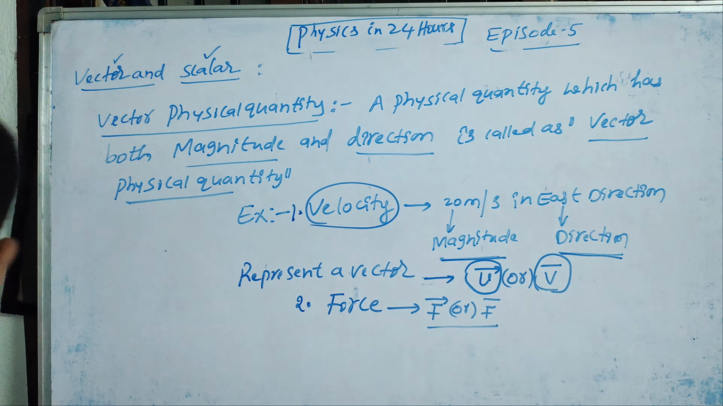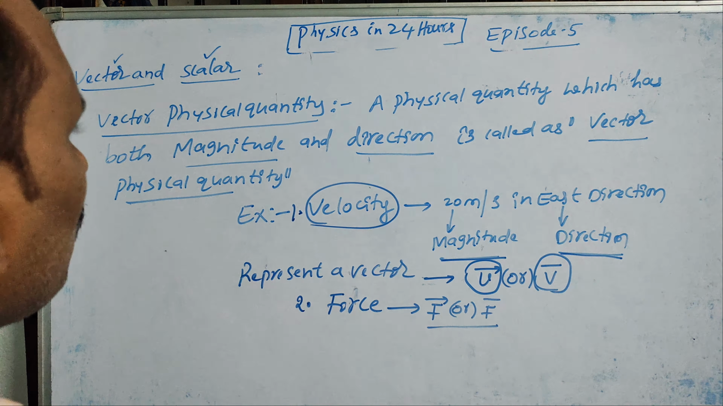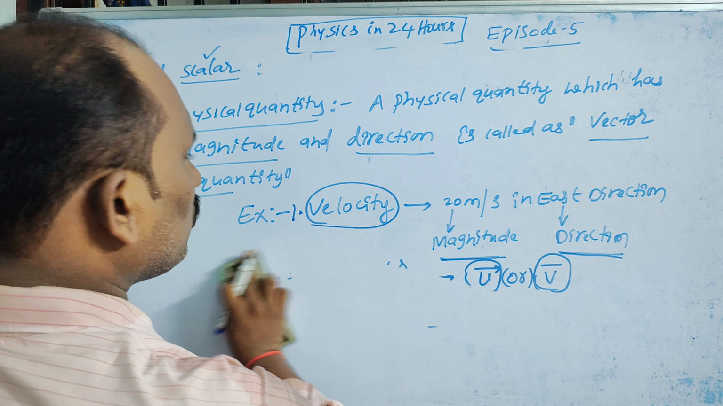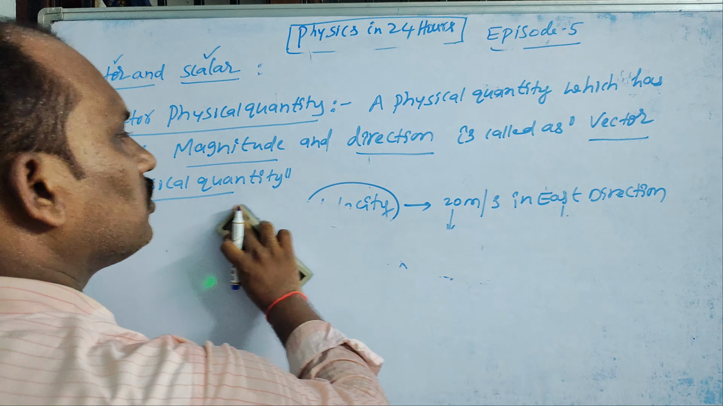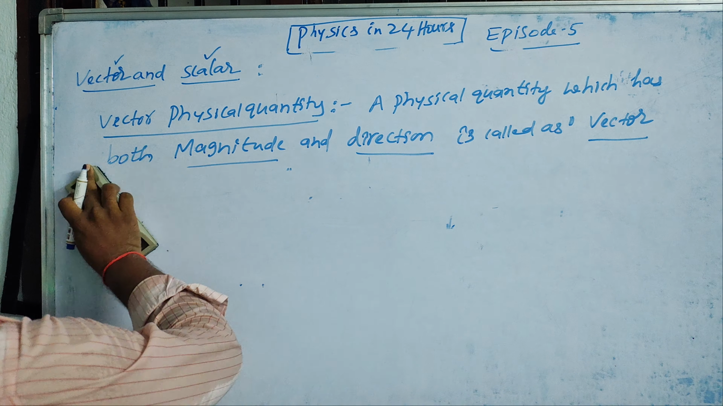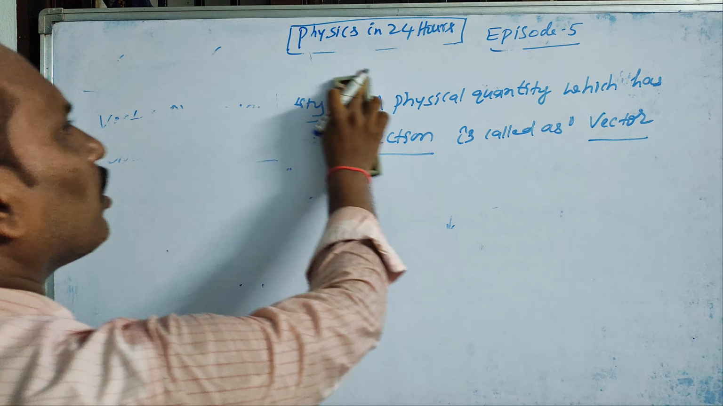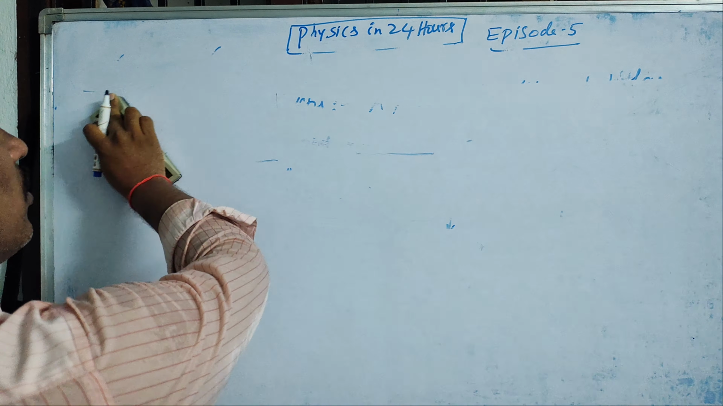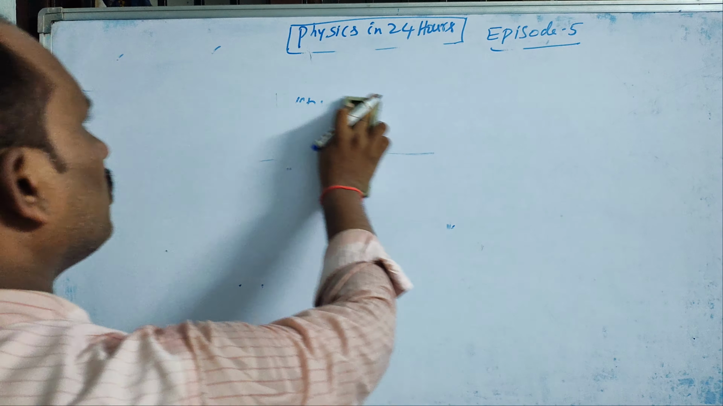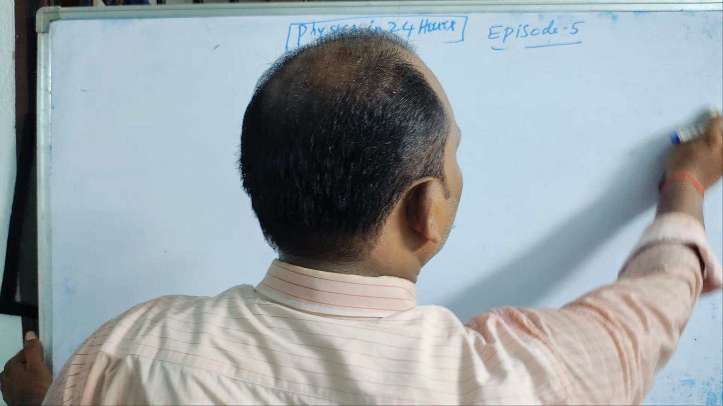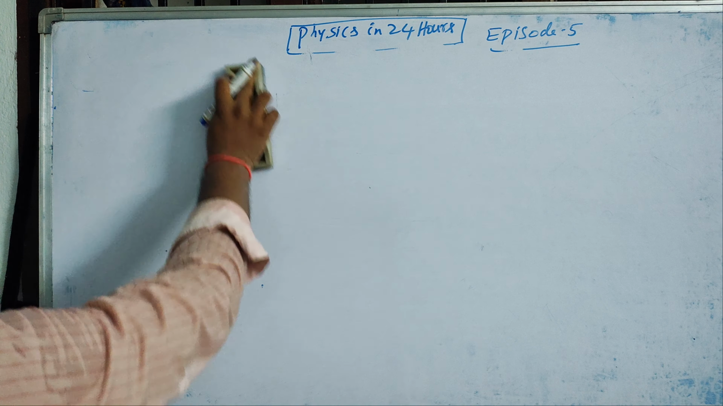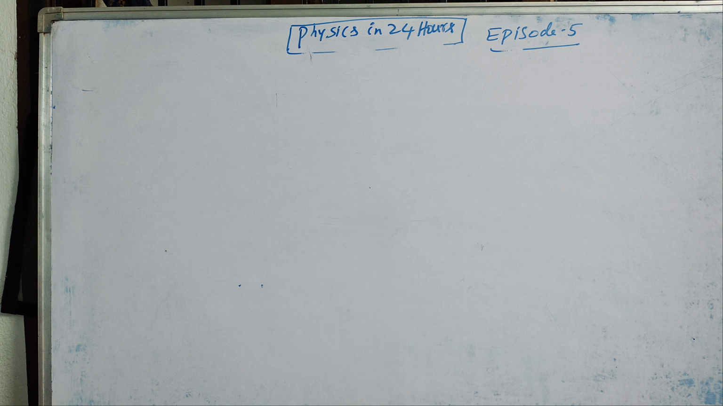We understood how to represent a vector, but how do we find the magnitude and how do we find the direction? What is a unit vector, and what are components and resolution? These are all the things we have to discuss in today's concepts. So let's see, guys.